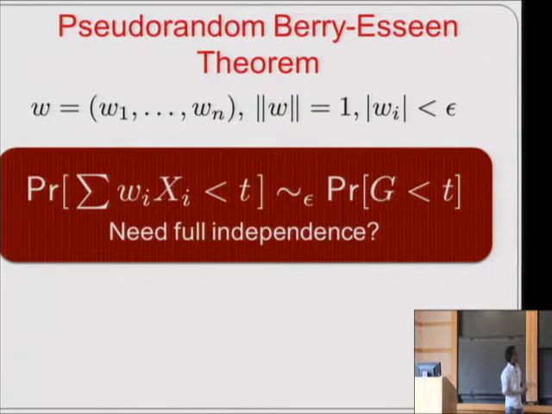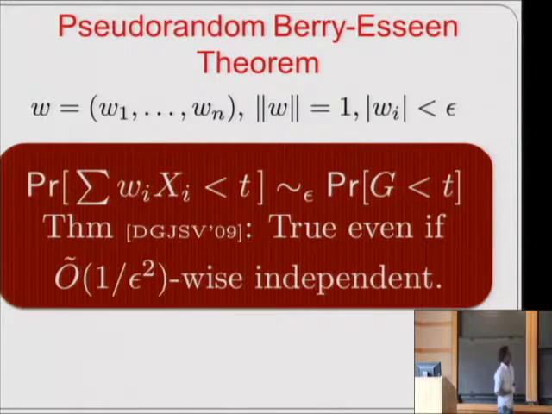Can we allow some limited dependencies between the xi's and still have the statement be true? There is a lot of literature in probability on studying exactly these kinds of questions, where you allow various correlations between the xi's and still show some form of limit theorems. But the theorem that we will look at here is somewhat recent and is also somewhat surprising to me, at least.